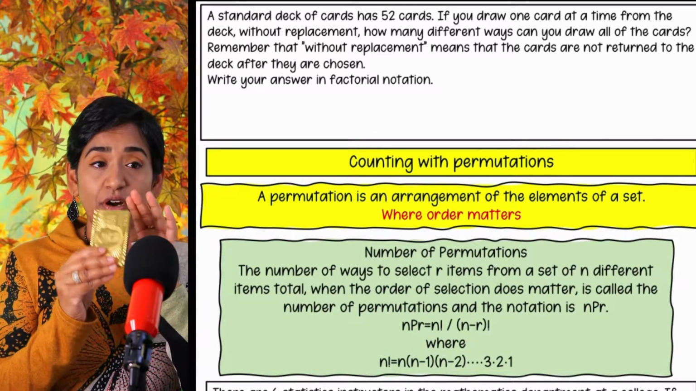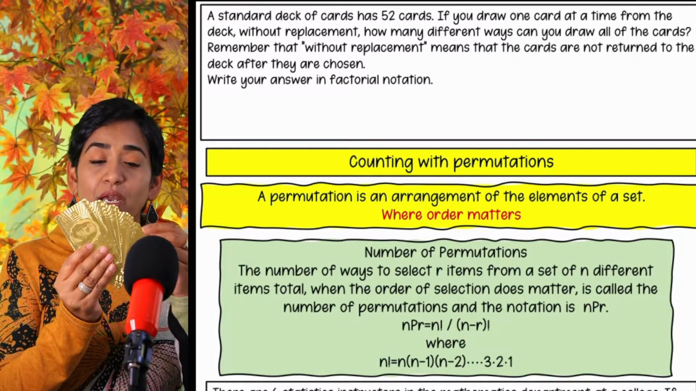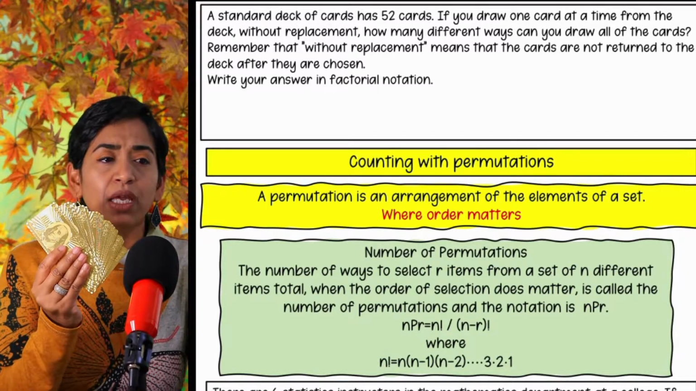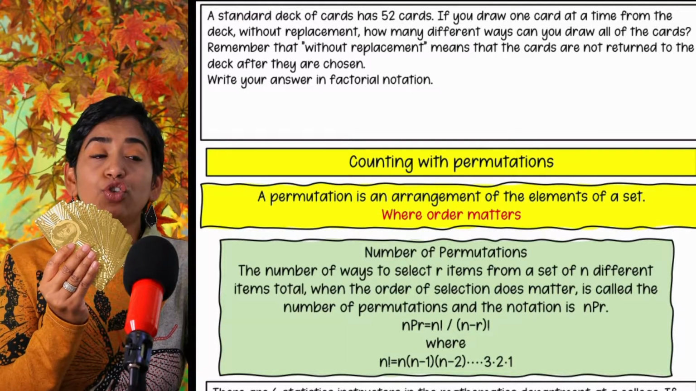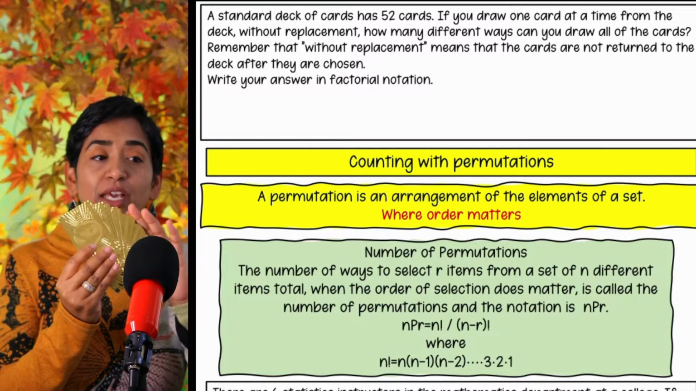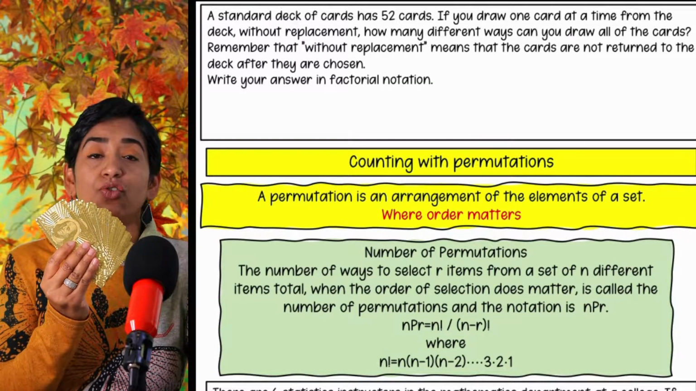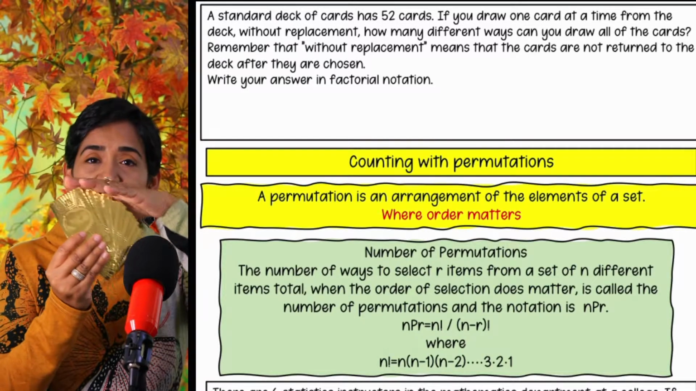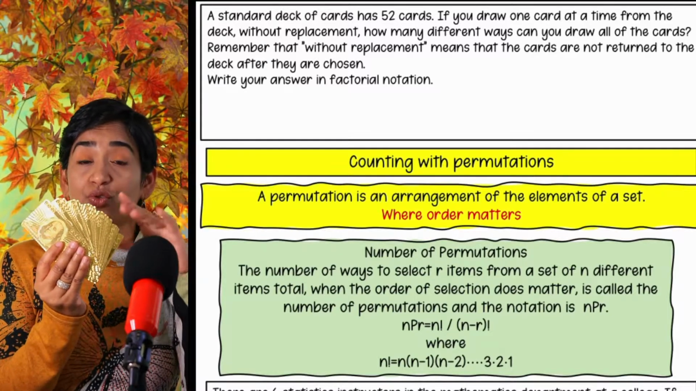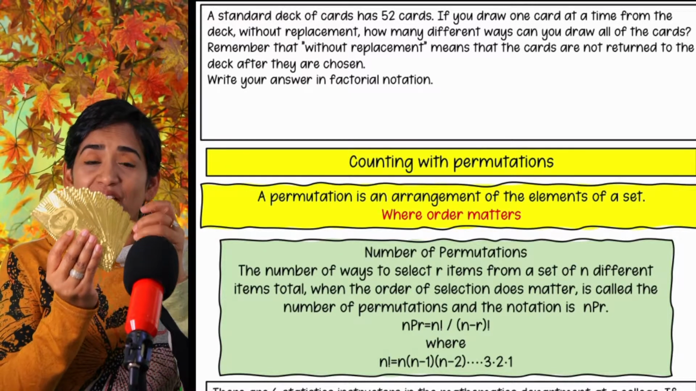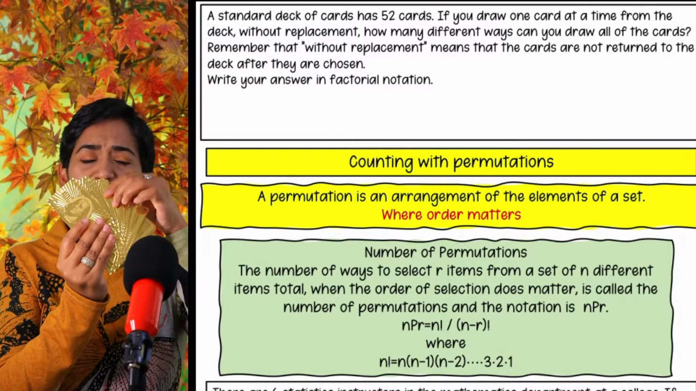So we have a deck of cards. These are 52 deck of cards, right? So I have 52. What are they asking me? They're asking me, if you draw one card at a time from the deck of cards without replacement, how many different ways can you draw all the cards? So here I have 52 cards. I'm drawing all 52 cards. The first card, how many options do I have? I can draw the first one, the second one, the third one, the fourth one, the fifth one, right?